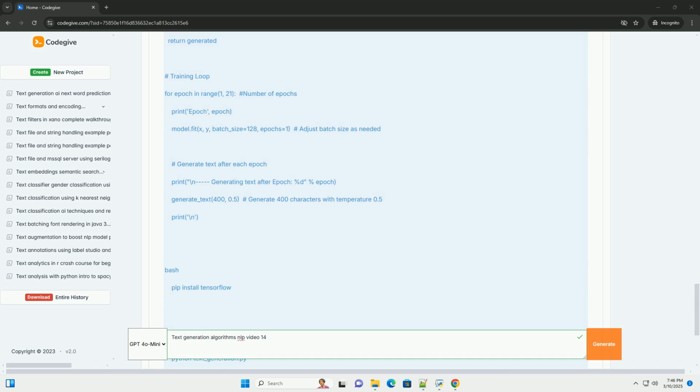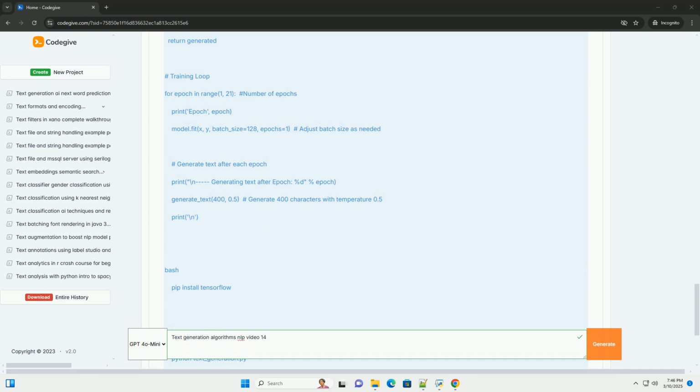2. Recurrent neural networks, RNNs. Definition. RNNs are designed to process sequential data. They maintain a hidden state that captures information about the past sequence. How they work. An RNN processes each word in the input sequence one at a time. The hidden state is updated at each step based on the current word and the previous hidden state. This allows the RNN to remember information from earlier parts of the sequence.